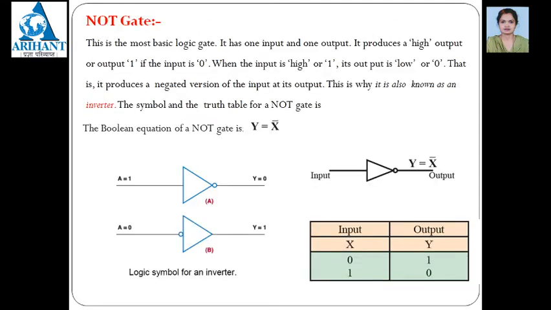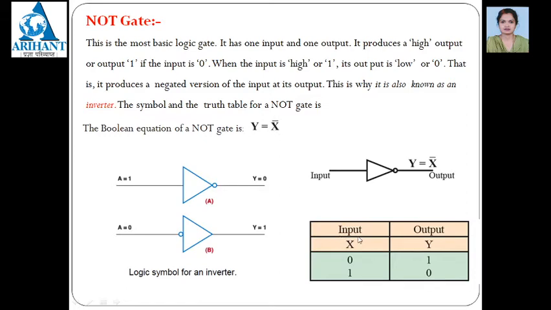So we will see the first gate, that is the NOT gate. It is the most basic logic gate. It has one input and one output. You can see here the symbol of this NOT gate. There is the bubble which indicates that it is the inversion. Means NOT gate is working as an inverter. Means whatever is the input, you are getting reverse output. Because of this, the Boolean equation of the NOT gate is y is equal to x bar. Bar is nothing but negation.